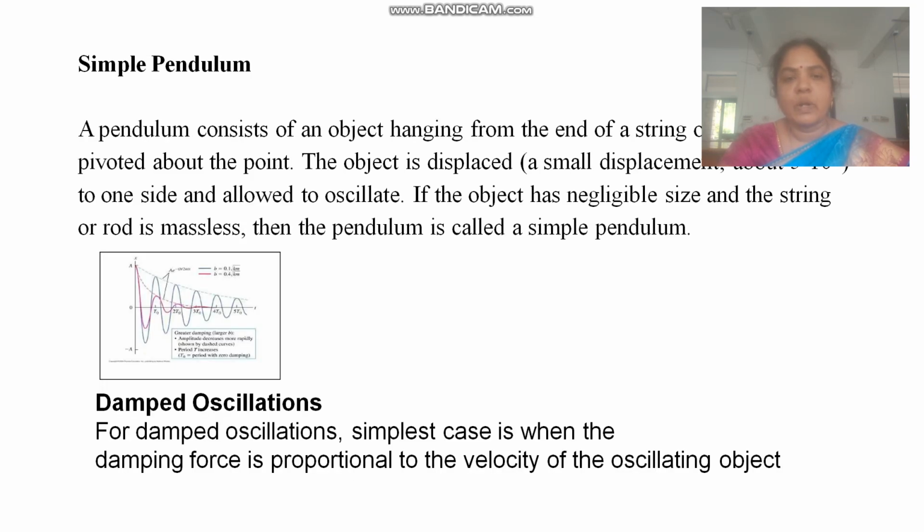A simple pendulum is nothing but an object hanging from the end of a string or rigid rod, pivoted about a point. The object is displaced by a small displacement, about 5 to 10 degrees to one side, and allowed to oscillate. If the object has negligible size and the string or rod is massless, then the pendulum is called a simple pendulum. Damped oscillation: the simplest case is when the damping force is proportional to the velocity of the oscillating object.